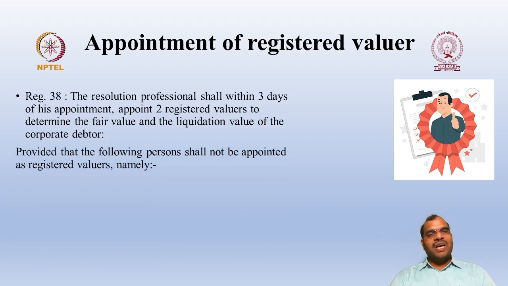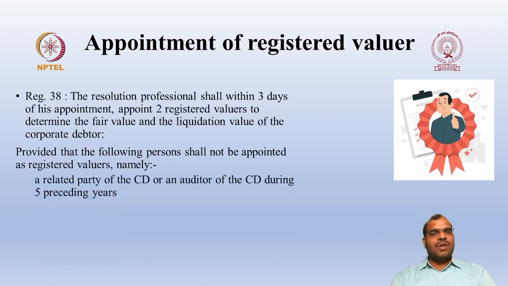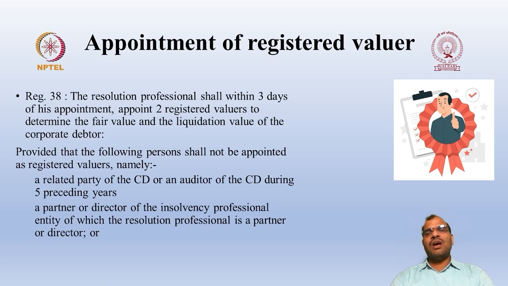Provided that the following persons shall not be appointed as a registered valuer: a related party. If any person is a related party of the CD, or an auditor of the CD during the preceding 5 financial years, then in such cases he cannot be appointed as a valuer.